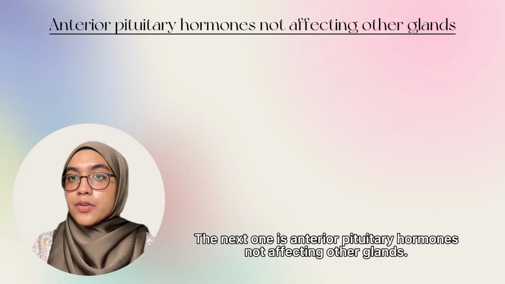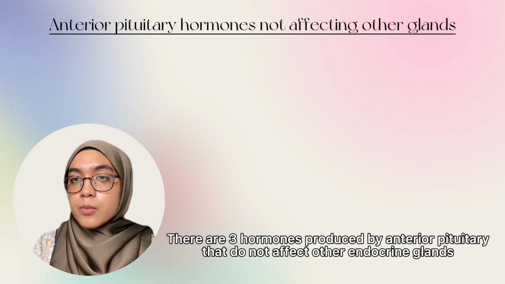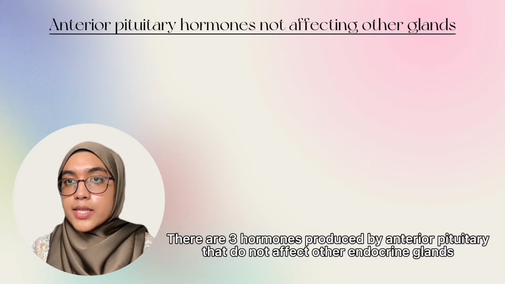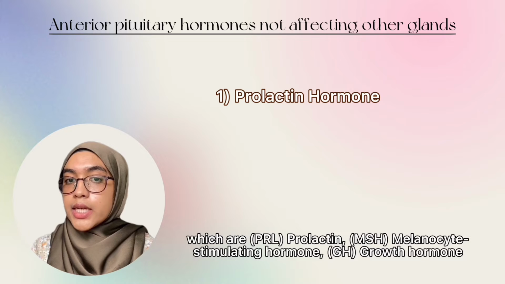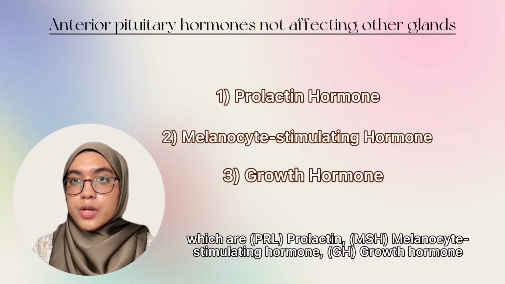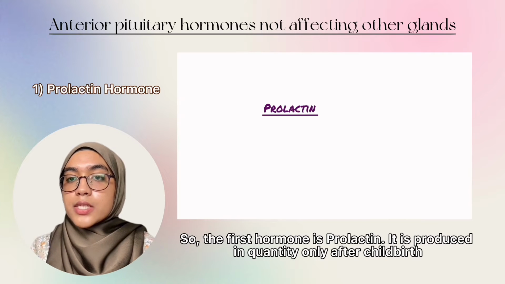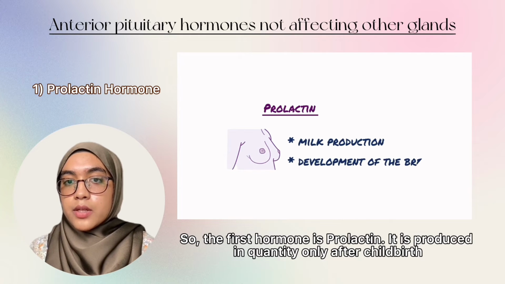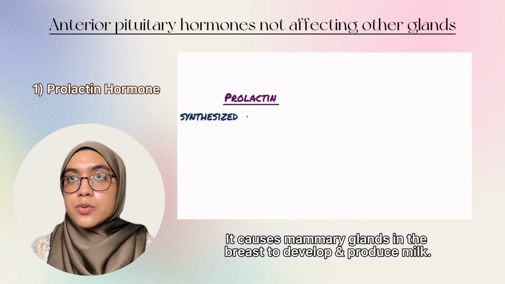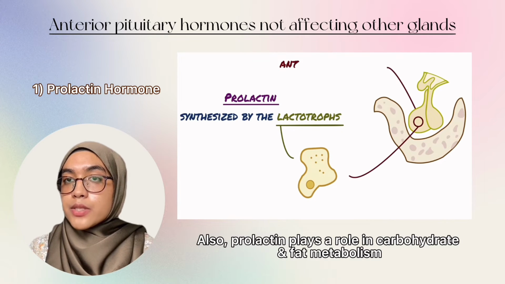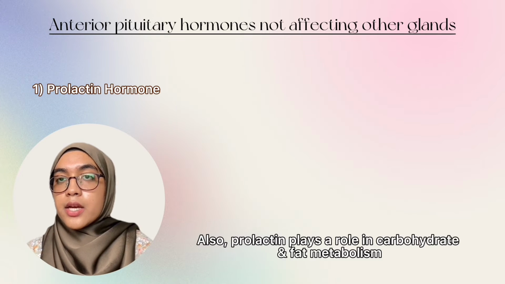The next one is anterior pituitary hormones not affecting other glands. There are three hormones produced by the anterior pituitary that do not affect other endocrine glands, which are PRL, prolactin, MSH, melanocyte-stimulating hormone, and GH, growth hormone. So the first hormone is prolactin. It is produced in quantity only after childbirth. It causes the mammary glands in the breast to start developing and produce milk. Also, prolactin plays a role in carbohydrate and fat metabolism.